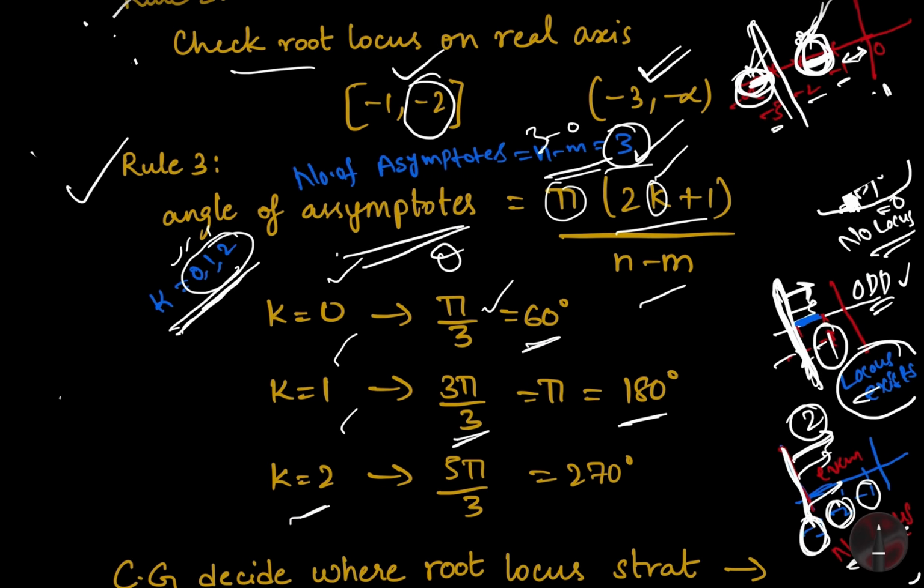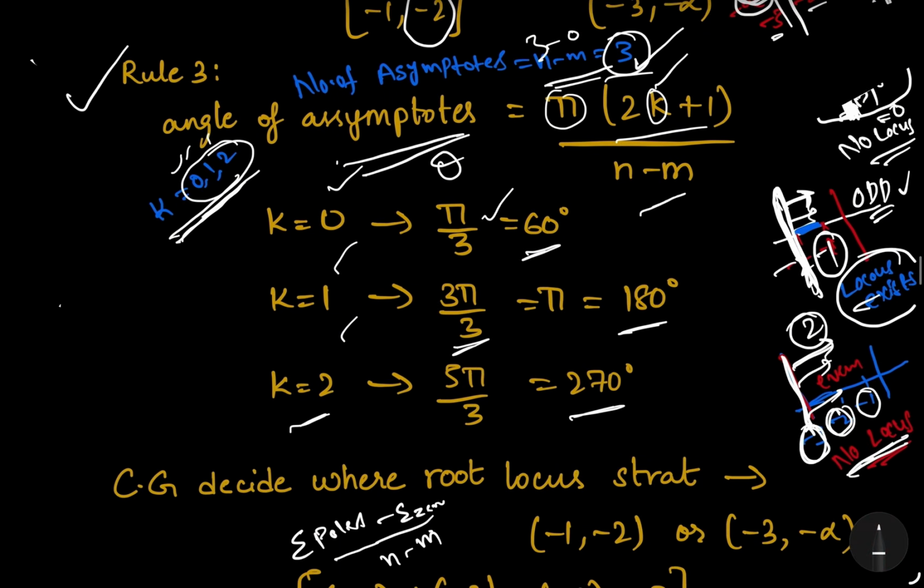And k equals 2, we get 5 pi by 3, which is 300 degrees. So the angles are 60, 180 and 300. That means roots will move in these directions only.